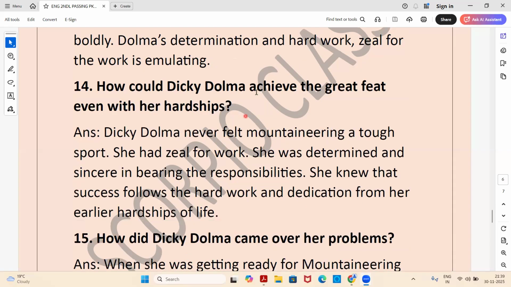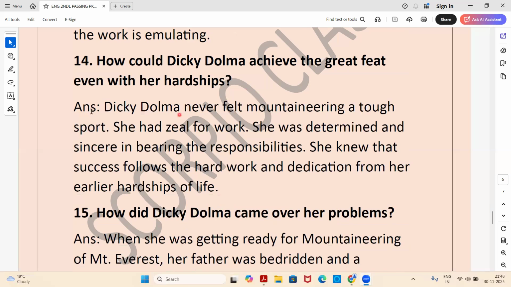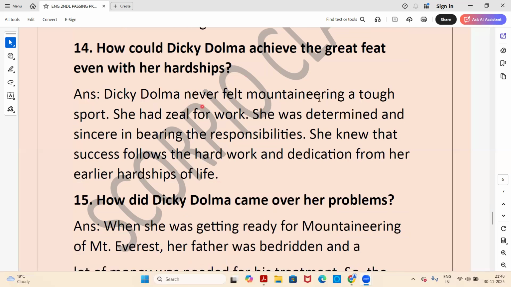Next. How could Dicky Dolma achieve the great feat even with her hardships? So, answer. Dicky Dolma never felt mountaineering a tough sport. She had zeal for work. She was determined and sincere in bearing the responsibilities. She knew that success follows hard work and dedication from her earlier hardships of life.